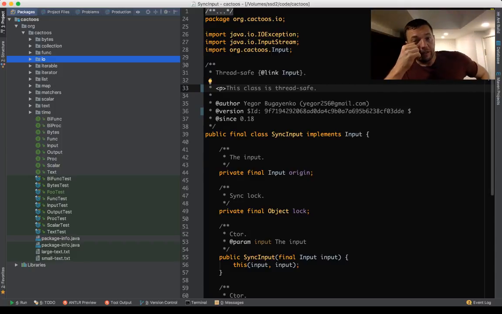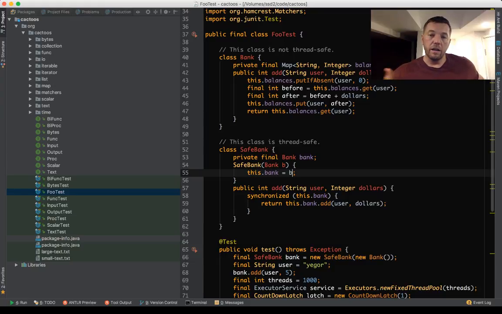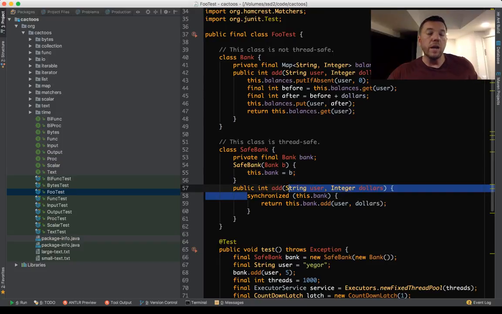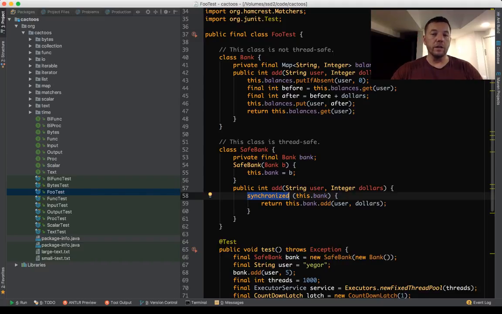The only problem with that is performance. Some people say, and you can read the comments on the blog, that it's going to be slow in some situations. In most cases it's going to be okay. In most cases just this synchronized word will be fine. But sometimes you may implement thread safety differently, in a better way, because there are better ways. For example, a very classic example: we have hash map and we have concurrent hash map, which is a thread safe version of hash map, but it works faster than this synchronized primitive from the JDK called synchronized map.